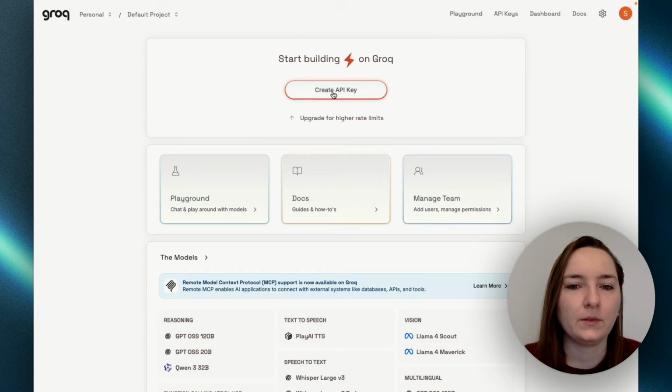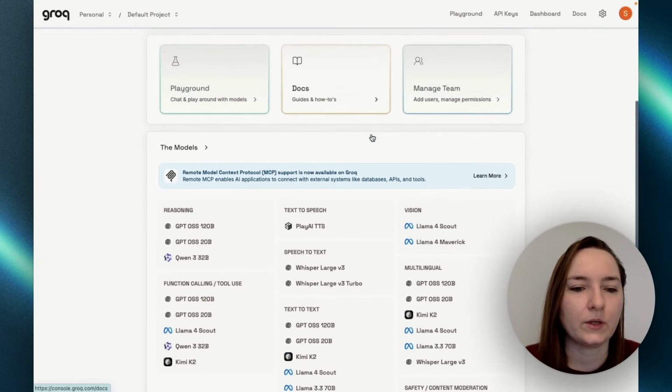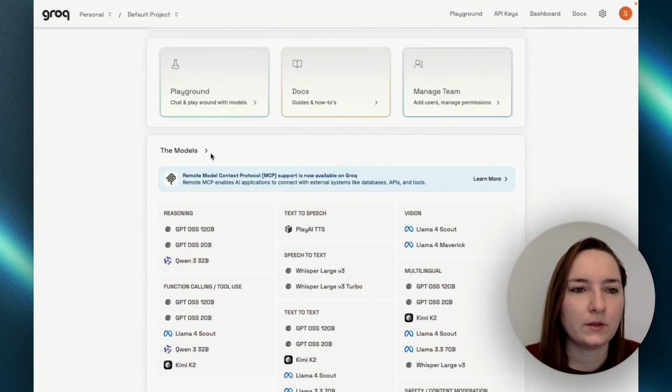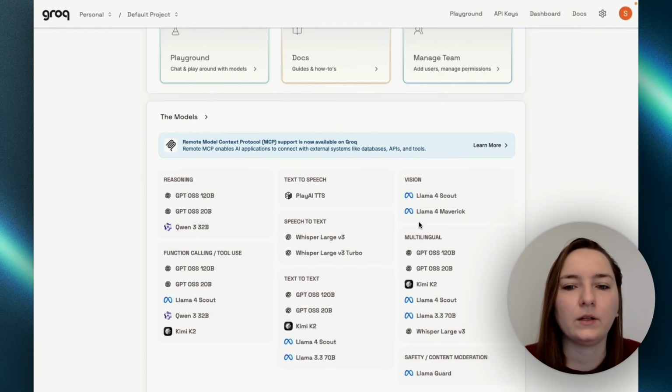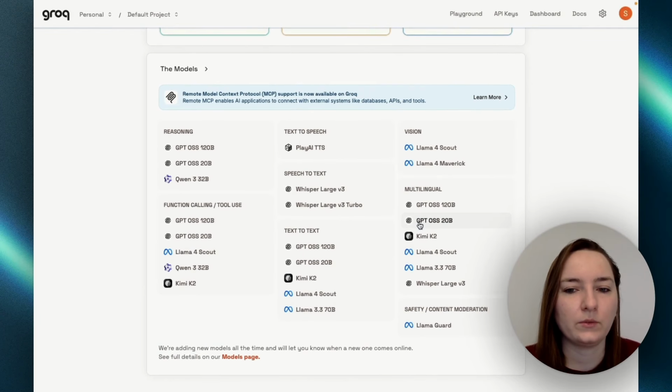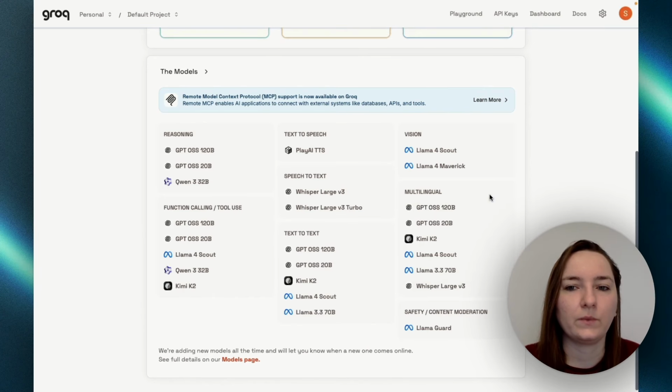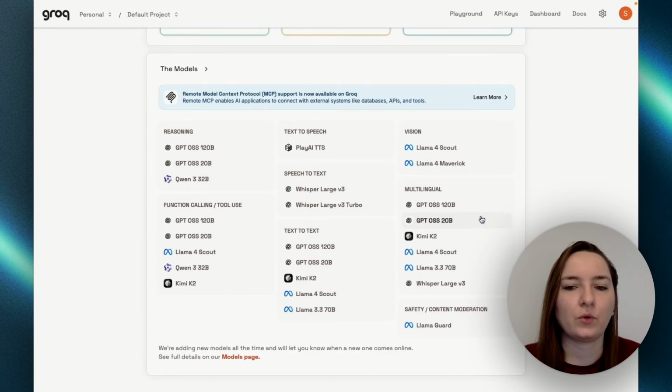I'm already signed up. This we will need later on because we will need our API key for our voice bot. And here you can see the top models, which you can later define inside of your voice bot, which ones you actually want to use. As you can see, some are best for reasoning, some are best for multilingual, so you can choose whatever works best for you. In general, of course, I would recommend to choose the fastest and smartest one.